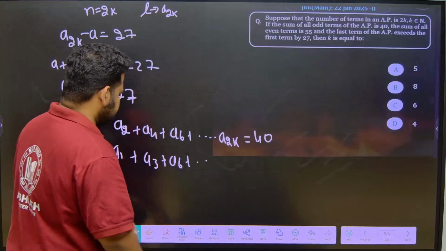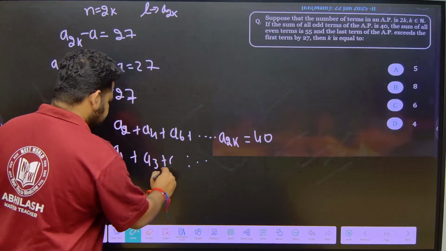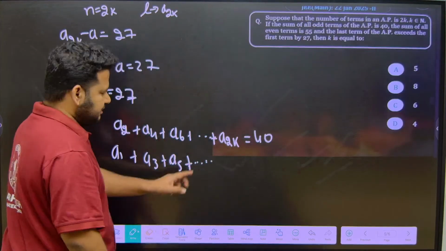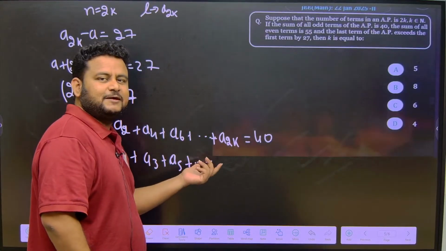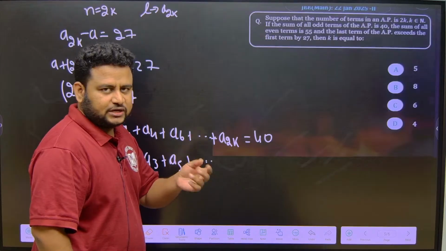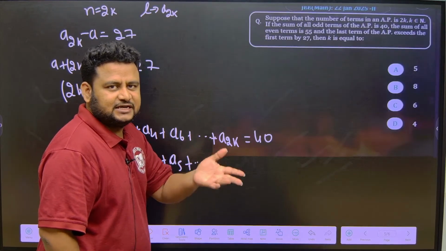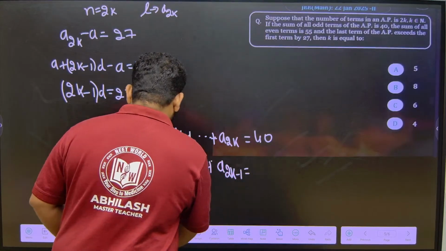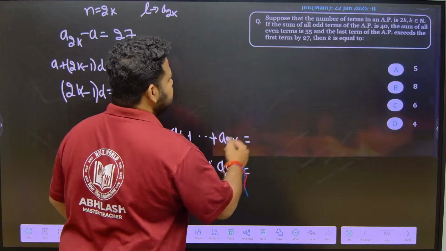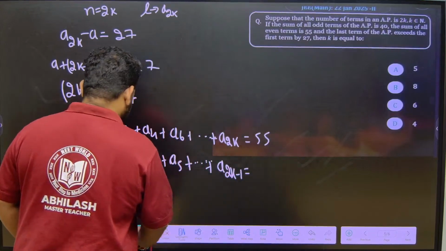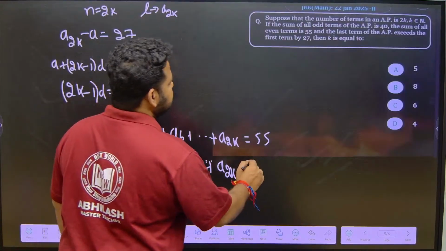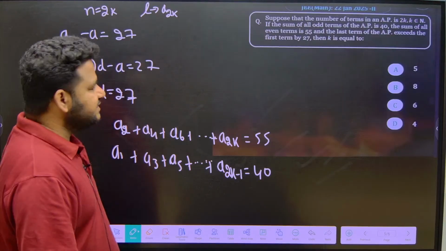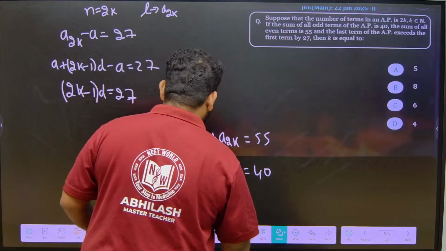You can use any method, but this is the method I will follow because for simplification it will be very useful for us. A2k is an even term, so A2k minus 1 will be an odd term. If A2k is 4, then A2k minus 1 will be 3, which is odd. So even terms, they are giving the sum as 55, and A2k minus 1, the odd terms, they are giving as 40. They are asking us the value of k.